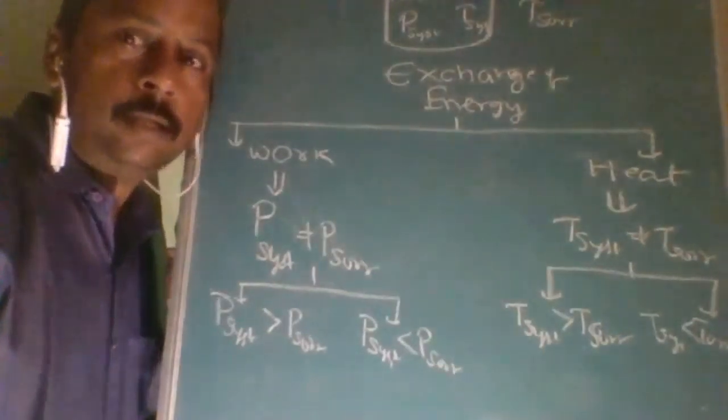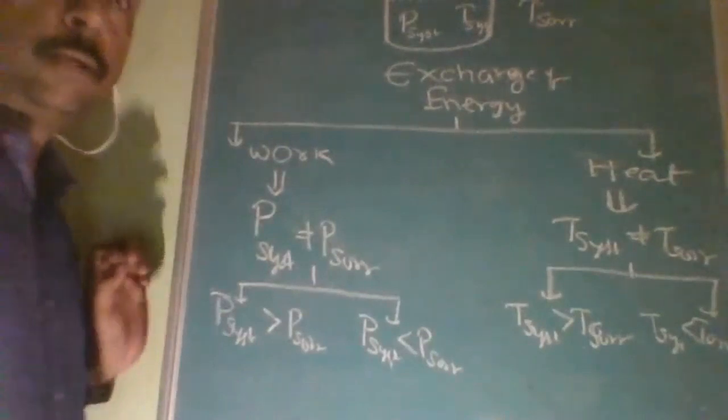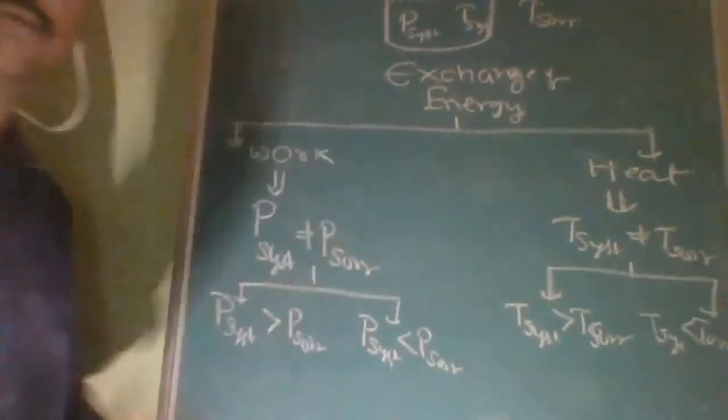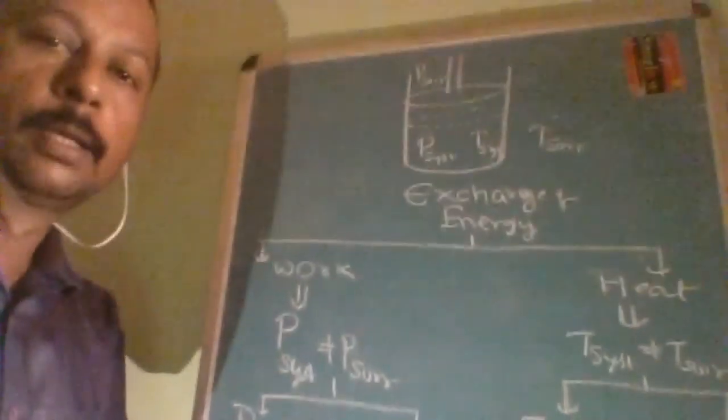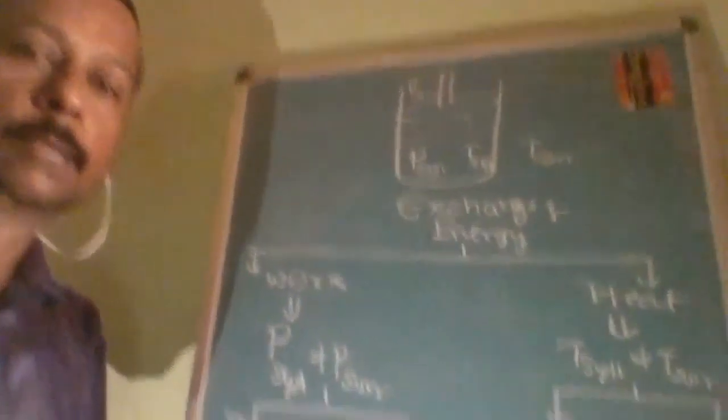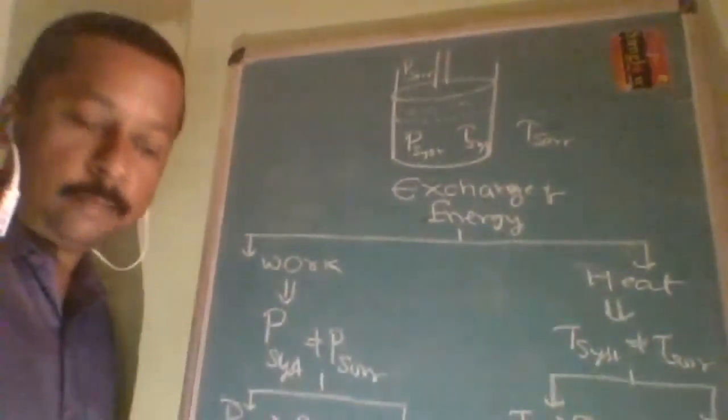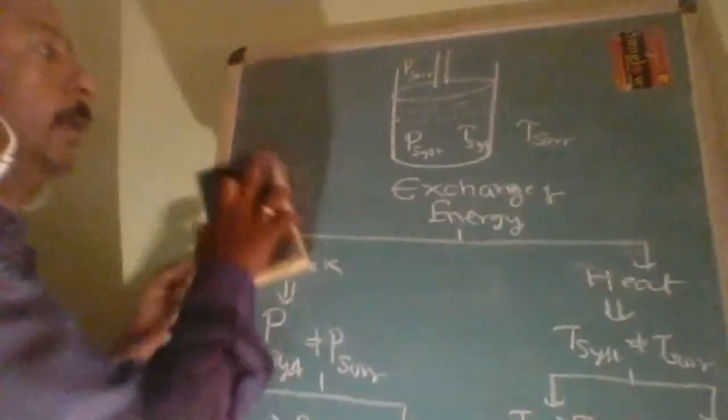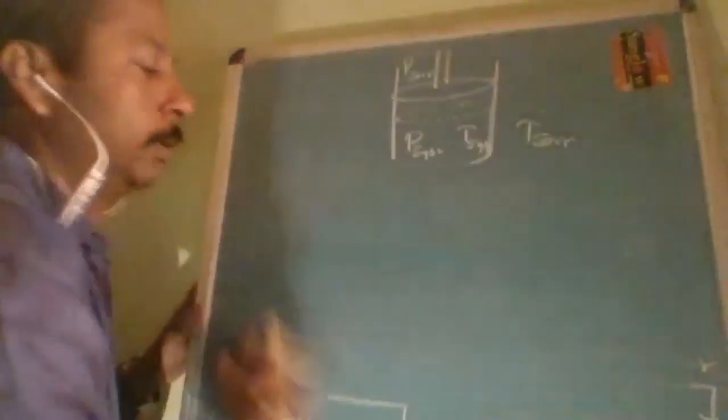Now I will shift to the diagram. Through the diagram I will explain. I will make it wide so that you are able to understand clearly. I told you four conditions, and each and every condition will be clearly explained through the diagram.